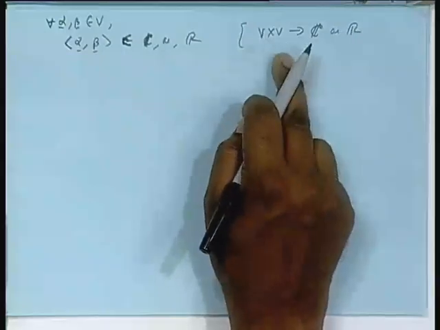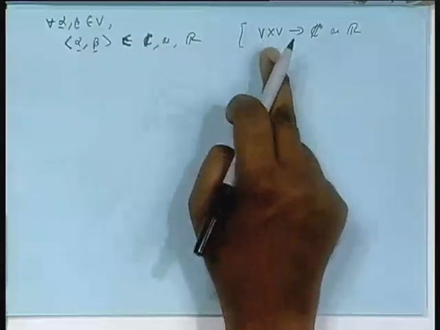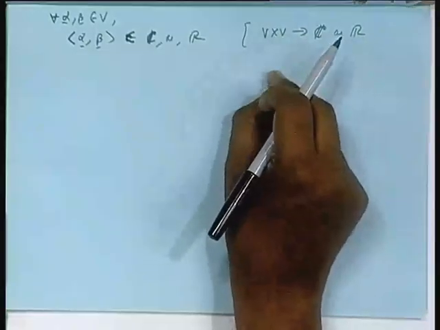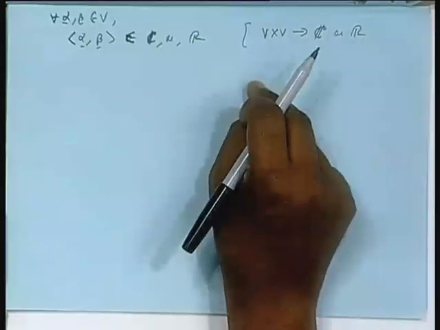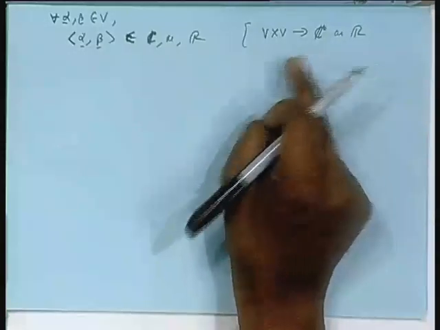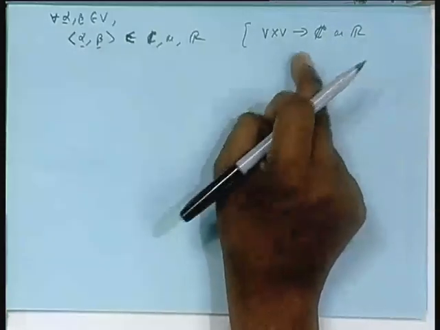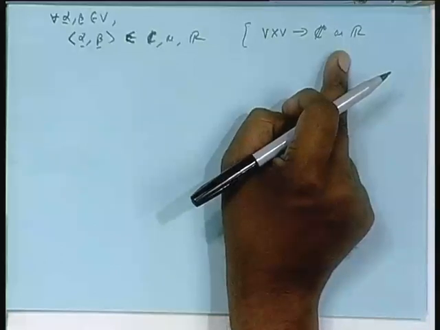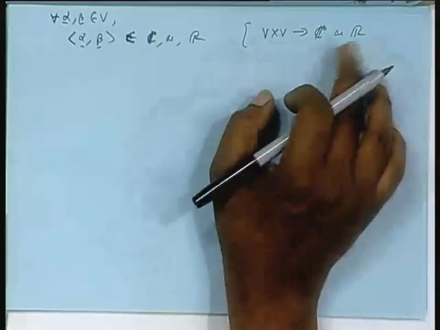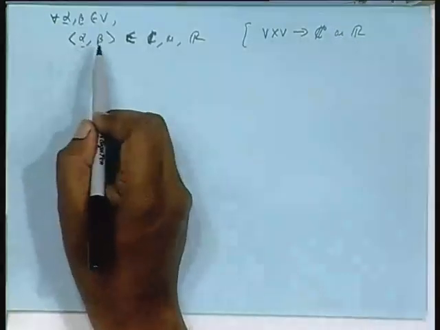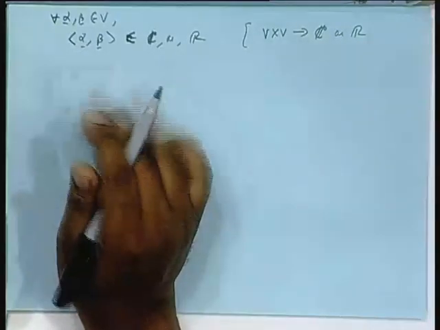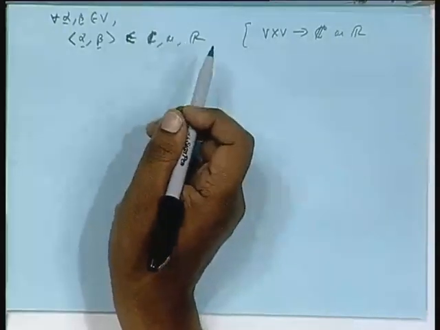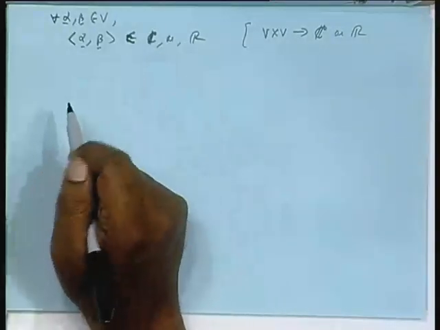V cross V. Take one element from V, call it alpha, take another element of V, call it beta. On every pair alpha beta, you define a scalar number. You map it to a scalar number, which is complex or real, depending on the field you have chosen. If you do not understand this, it means this inner product will give you a scalar number, which could be a complex number or real number, depending on whether you are dealing with a complex field or real field. But then it should satisfy some basic properties, axioms.